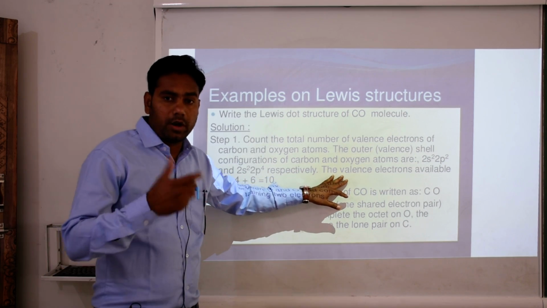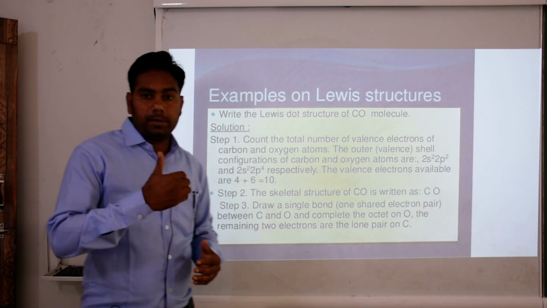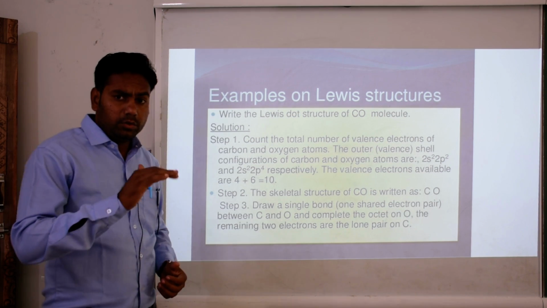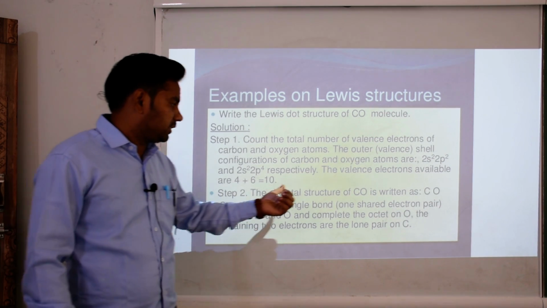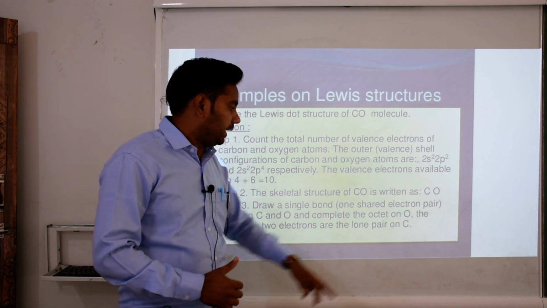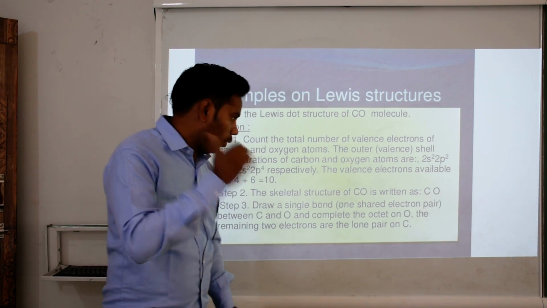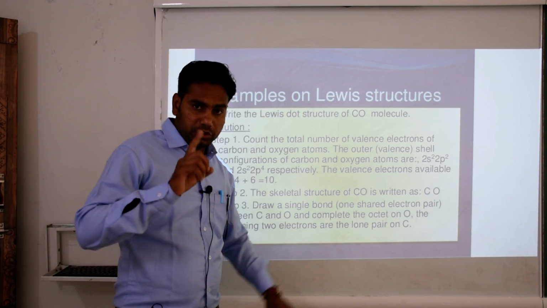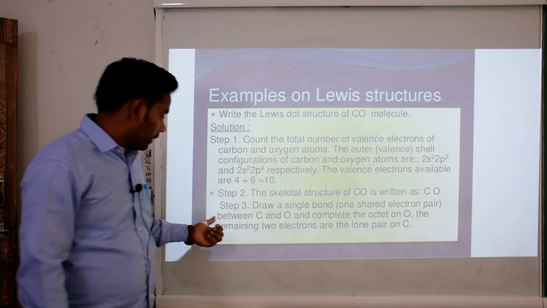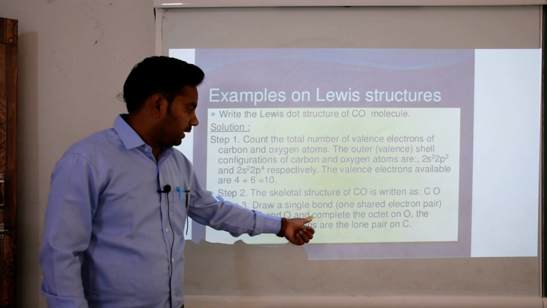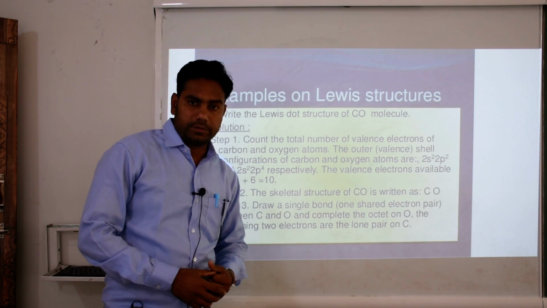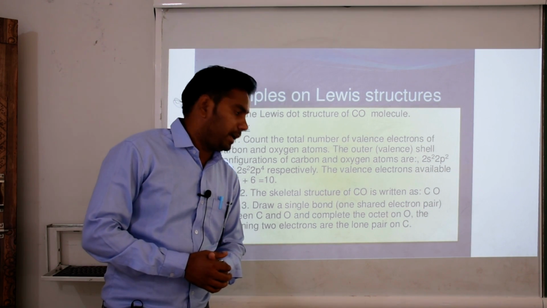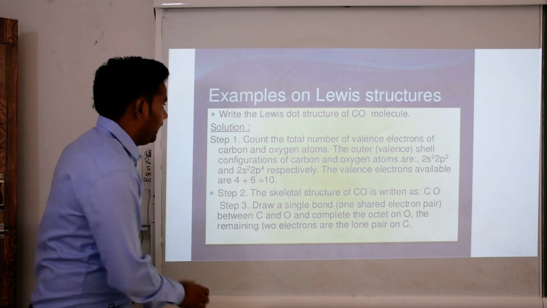The valence electrons available are 4 plus 6 equals 10. Step 2: the skeletal structure of carbon monoxide is written as CO. Step 3: draw a single bond by sharing 1 electron pair between carbon and oxygen and complete the octet of oxygen. The remaining 2 electrons are a lone pair on the carbon atom.